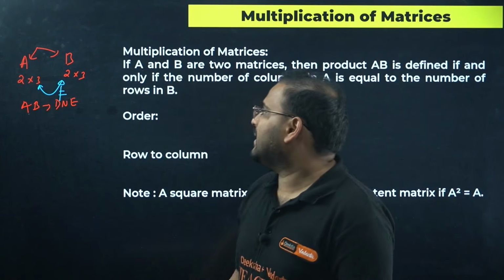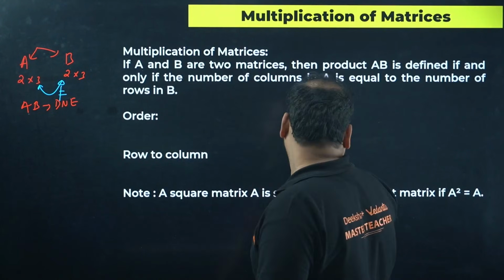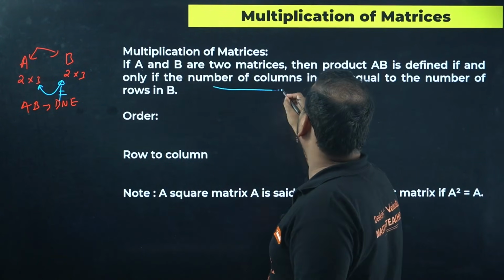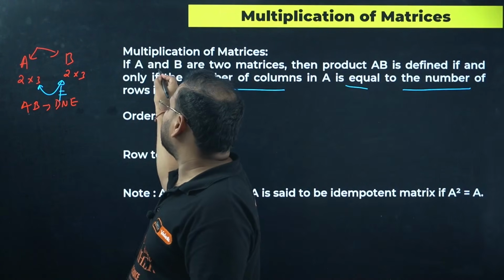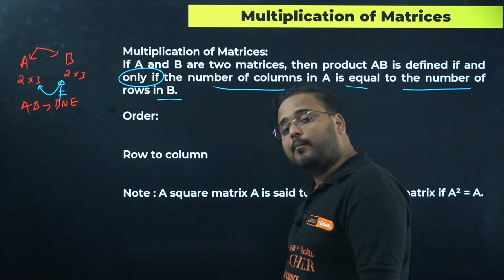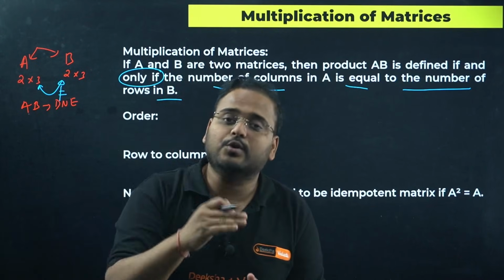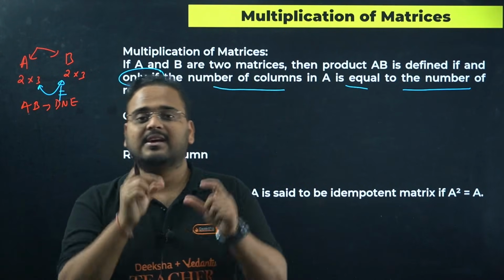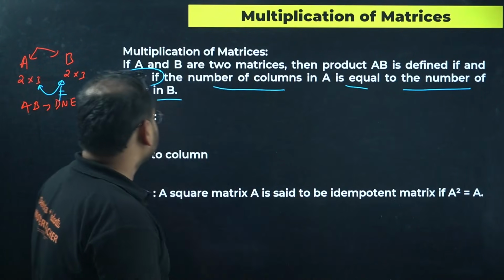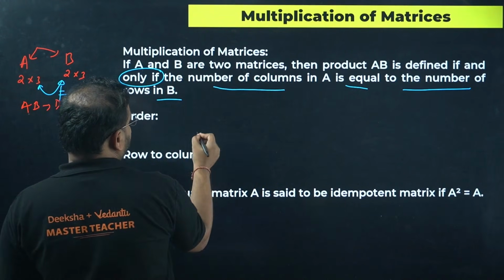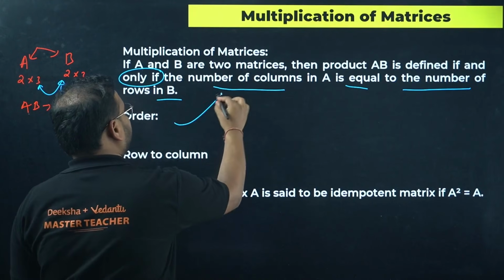Equal means what? Basically, the number of columns in the first matrix A should be equal to the number of rows in B. When that happens, only then can you say the matrix product is possible. Only if the number of columns in the first matrix is equal to the number of rows in the second matrix, then AB becomes completely possible, or ready for the product. So this is the order condition. Clear? Any order is okay, but this condition should be fulfilled.